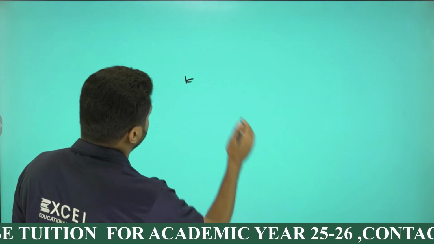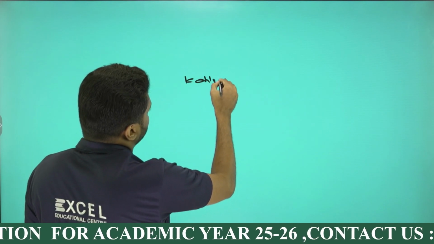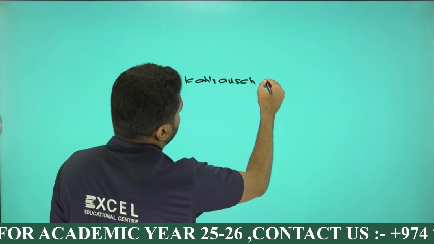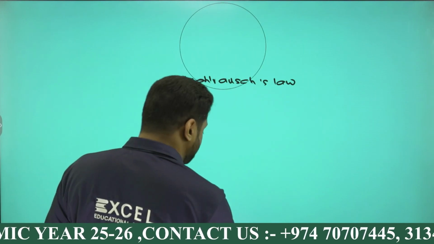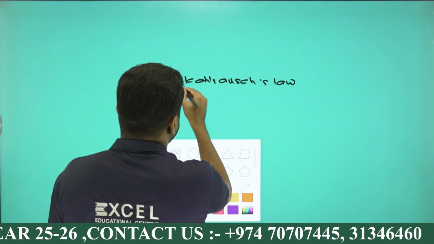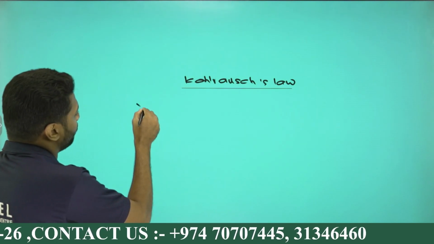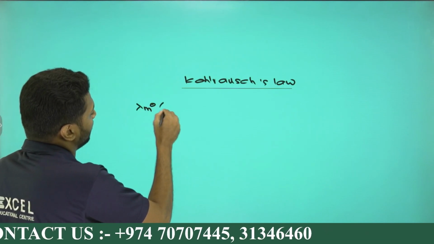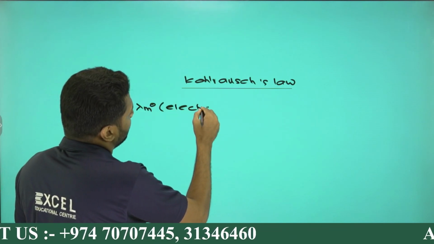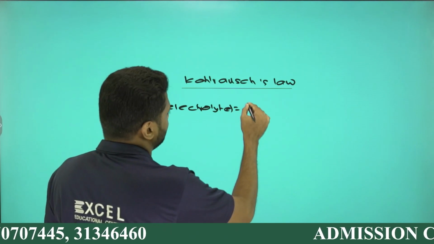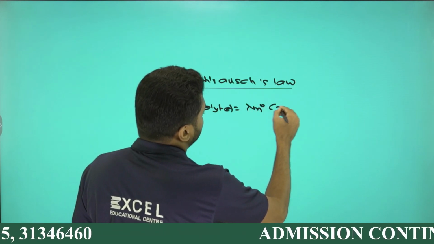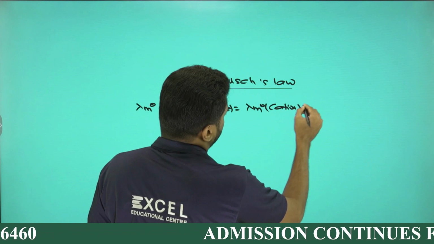As per Kohlrausch's law, the limiting molar conductivity lambda m 0 of an electrolyte is equal to lambda m of cation plus lambda m of anion, right?